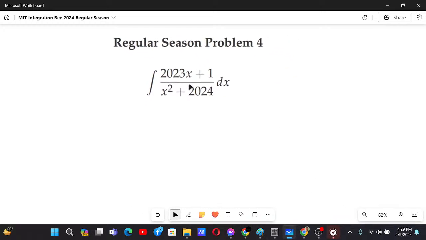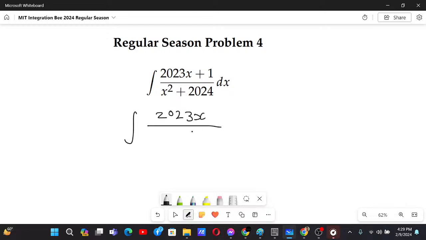Okay, now this problem is really easy because if we break it into two terms, then that is just some high school calculus stuff.